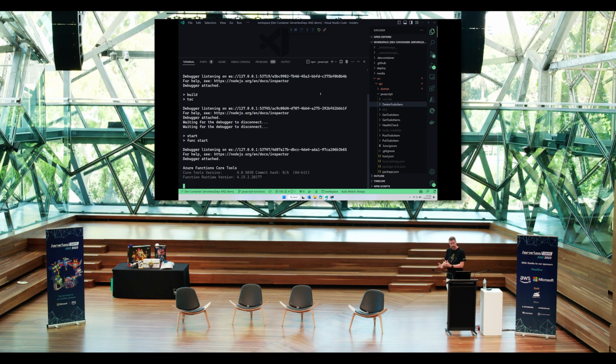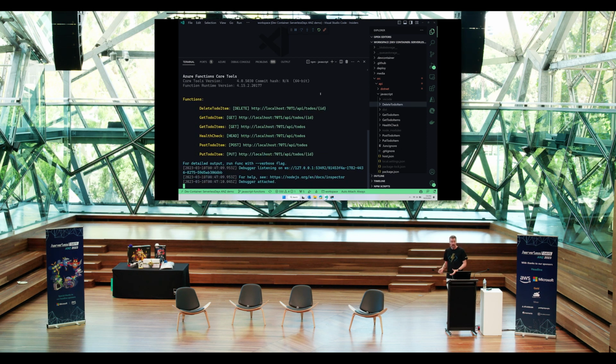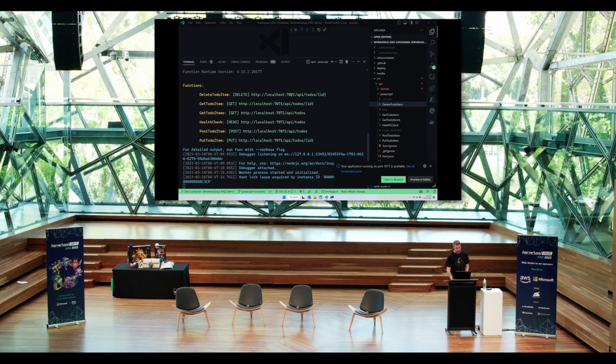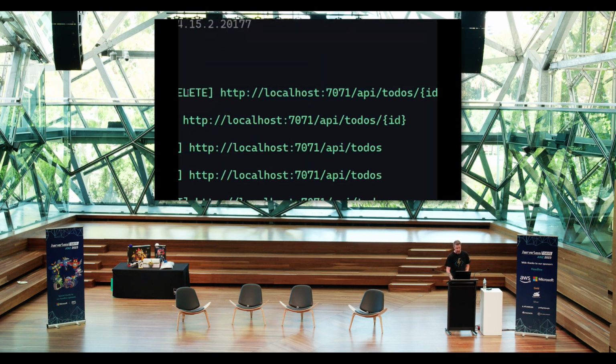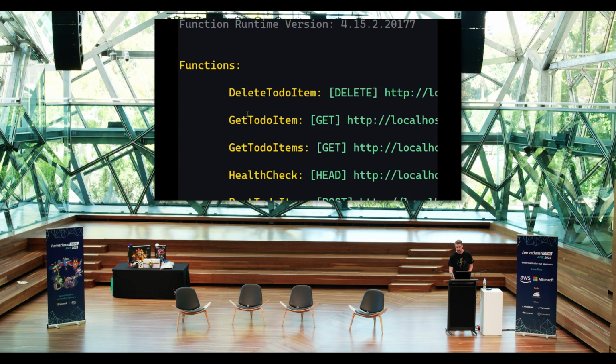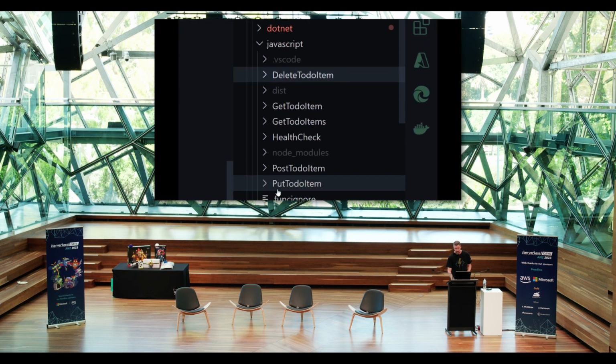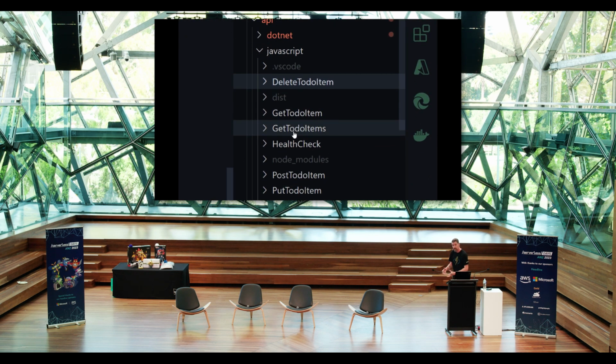So at the moment, it's starting up our local emulator, and then it's gone and discovered all the various functions. And we'll notice that the functions that we've got here, things like delete to-do item, get to-do item, et cetera, match the folder structure we have here. Delete to-do, get to-do, et cetera. That's because it's parsed these folders, and that's how it's got the names of the functions, and it's worked out stuff by looking into those individual folders.